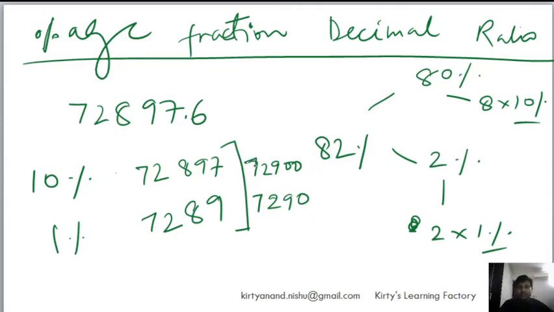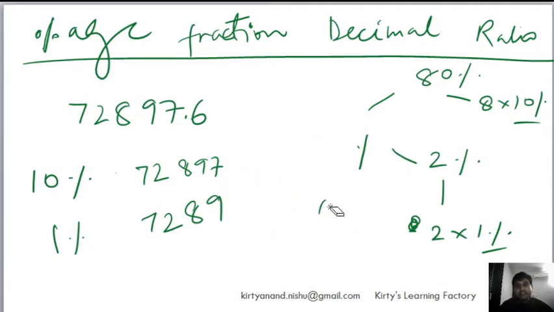So just see, 72,900 is this number, so now you do 8 times of this number and 2 times of this number and then add them together, and then you will see that roughly you will be able to get to the value. So this is a good way of looking at a 10%, 1% breakup of a number. Okay, and it will help you in a number of cases, especially if the last digits are 0, etc.